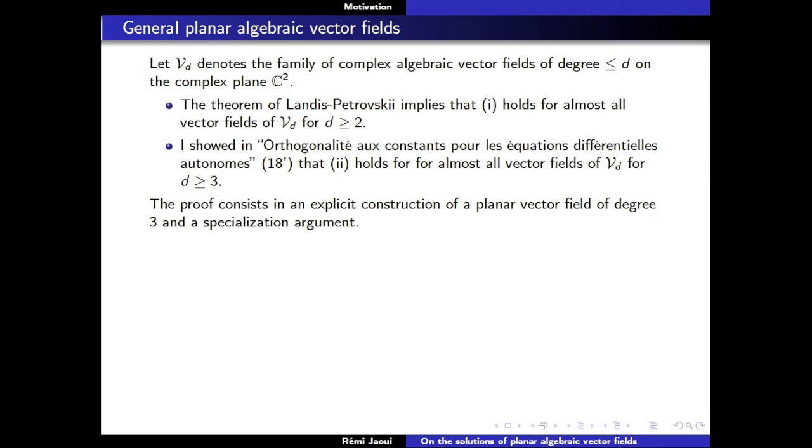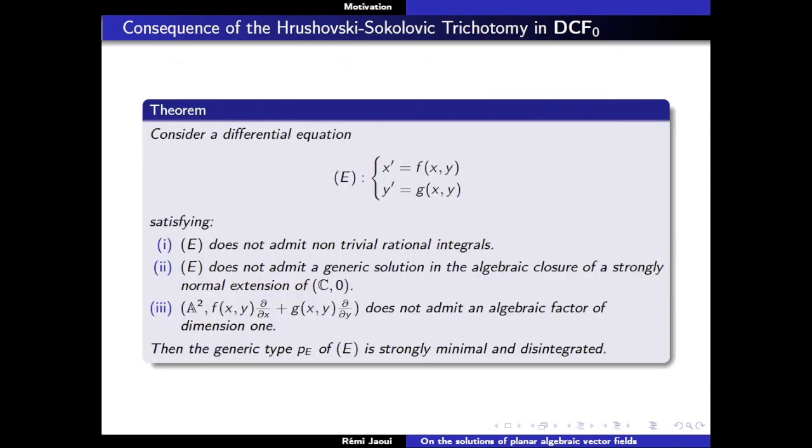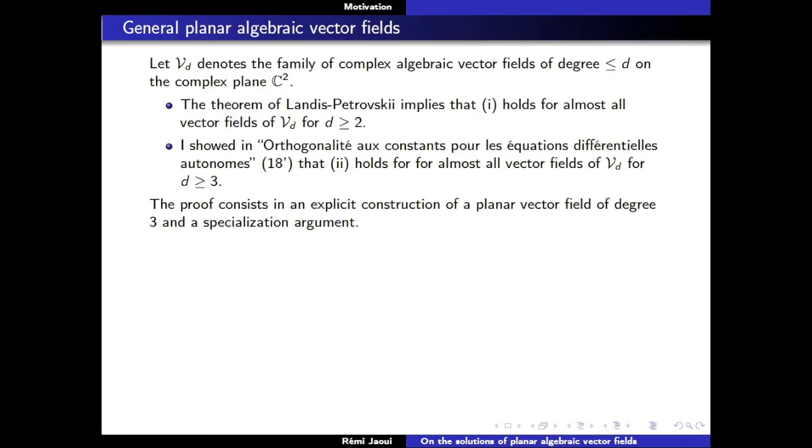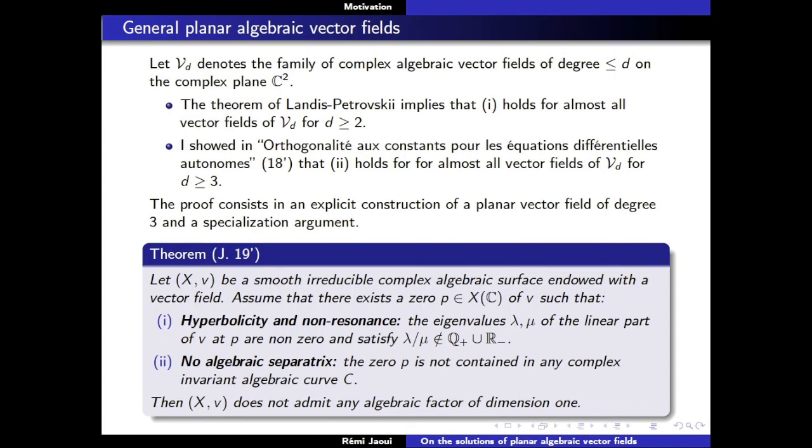Here you can build on what we know in dimension 1. In dimension 1, we know how to construct such examples. So you can build in a very different way on the examples that exist in dimension 1 to construct such vector fields in dimension 2. While the third property, not admitting any algebraic factor, doesn't have any analogue for a differential equation of dimension 1. So the part of the proof I want to talk about is the part that tells you that you don't have algebraic factors.